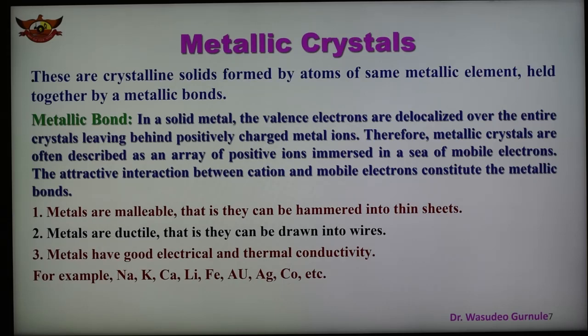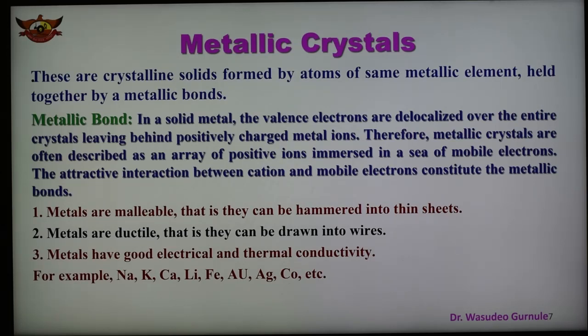Here the metals are malleable, that is, they can be hammered into a thin sheet. When we hammer this material, we can make a thin sheet, so it is malleable. Metals are also ductile. Malleable and ductile are important properties of metals, and metallic crystals have these properties.